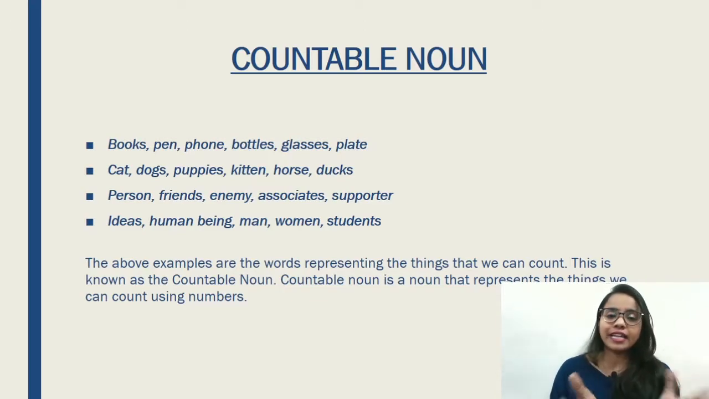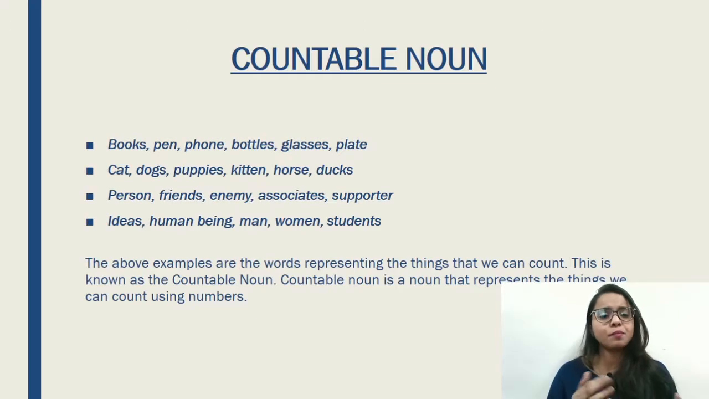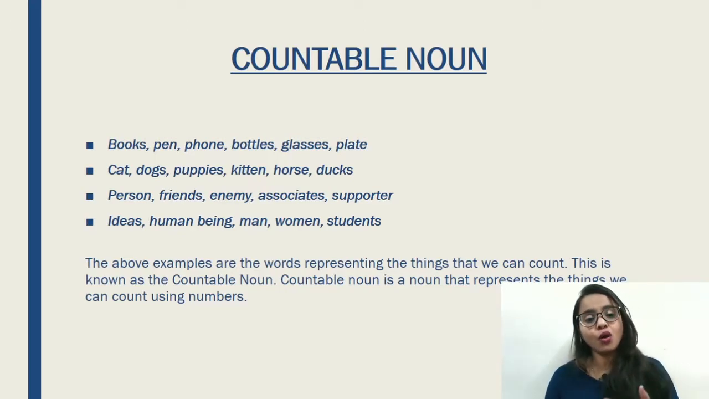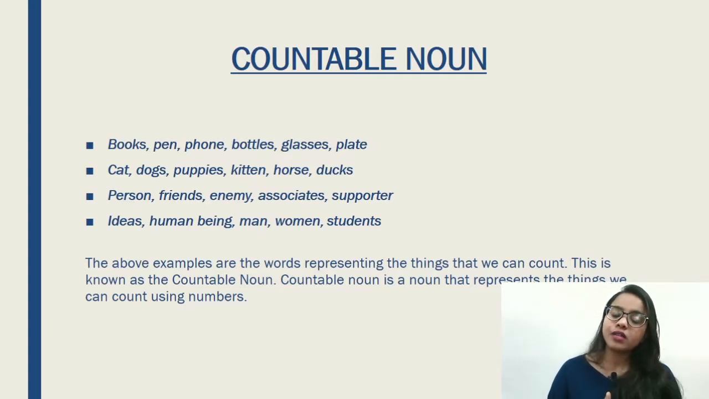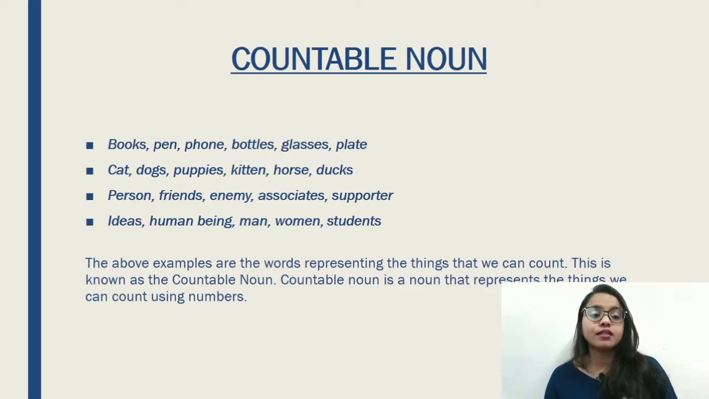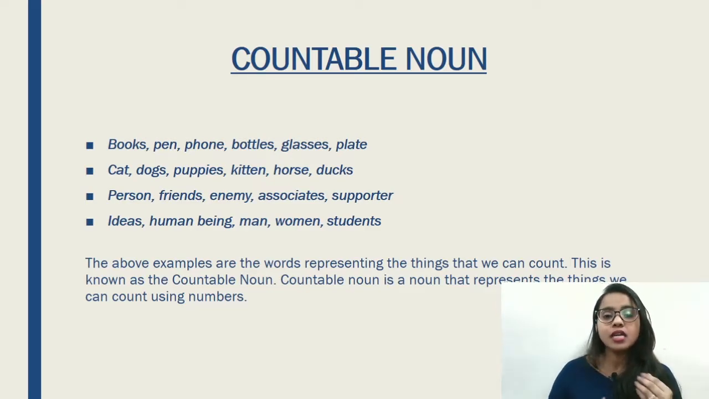Let's see the examples: books, pen, phone, bottles, glasses, plate. Cats, cat, dogs, puppies, kitten, horse, ducks. The next one is person, friends, enemy, associates, supporter, ideas, human being, man, women, students.